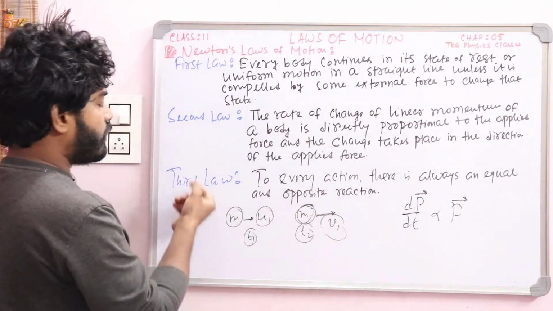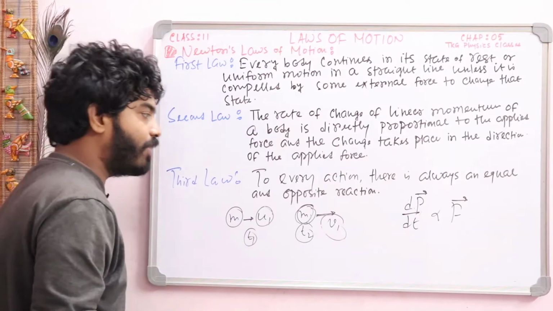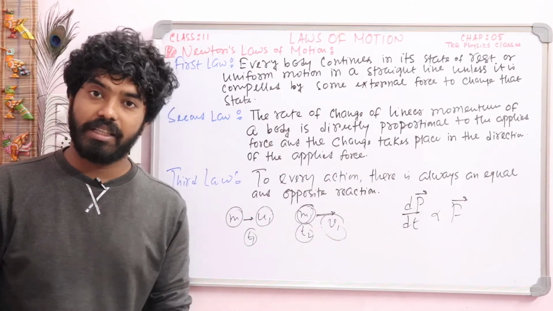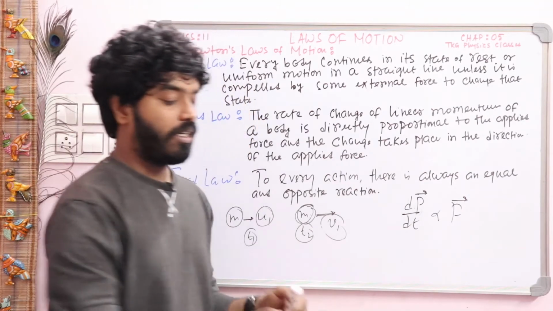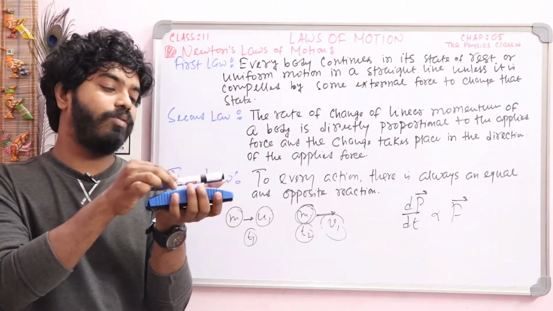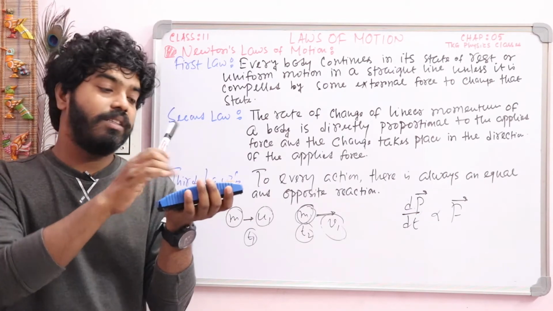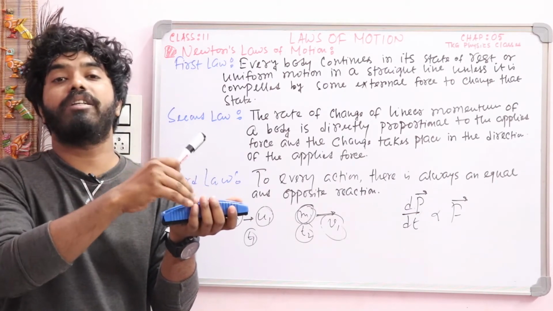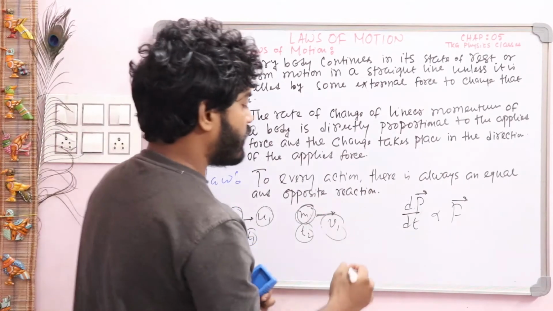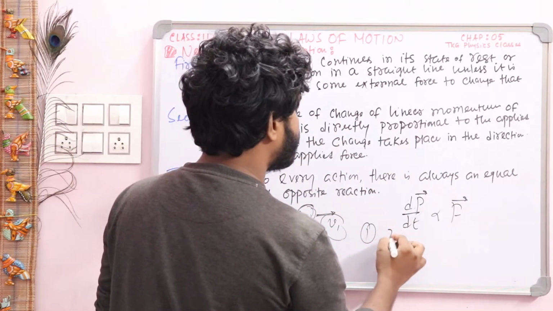Okay, now you see the third one, very simple. For every action there is an equal and opposite reaction. Suppose a body is placed here. When a body applies a force on this surface, the surface also applies a force on that body. Suppose there is body 1 and body 2.